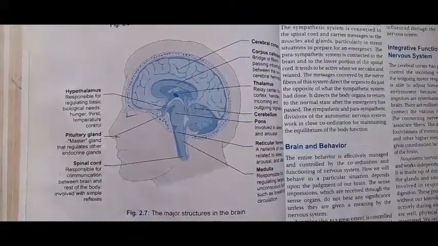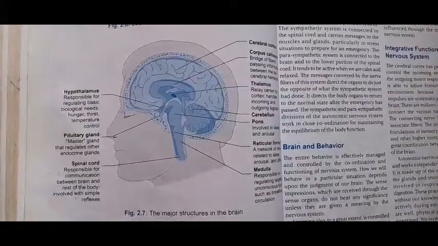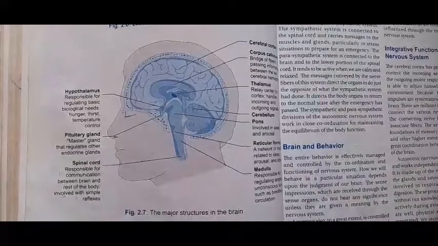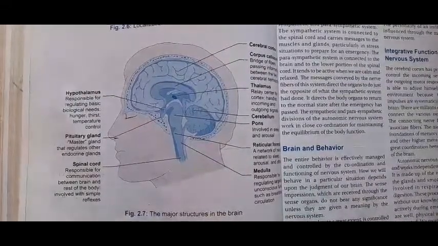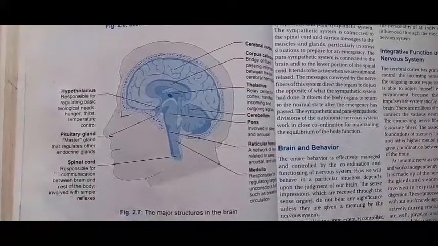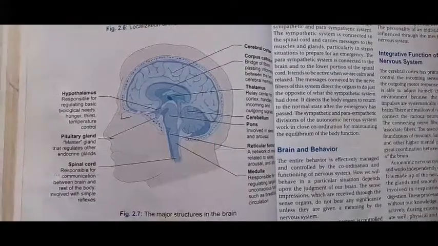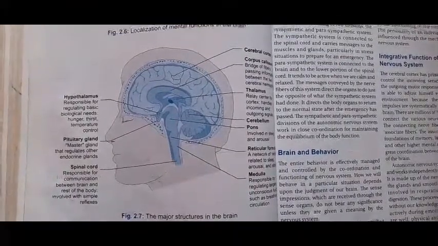So next is the spinal cord. The spinal cord is responsible for the communication between the brain and the rest of the body, and is involved with the simple reflexes.